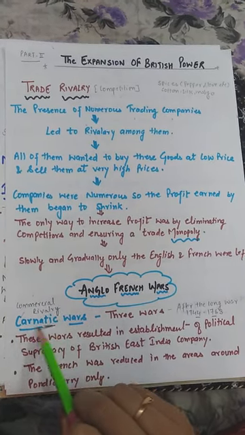This battle was held on 23rd June 1757, and in this battle, who won? The British East India Company. Why? Because Mir Jafar, who was the commander-in-chief of Sirajuddaulah, helped Robert Clive, who was leading the fight from the British East India Company side. Who was Mir Jafar? This question also can be asked.